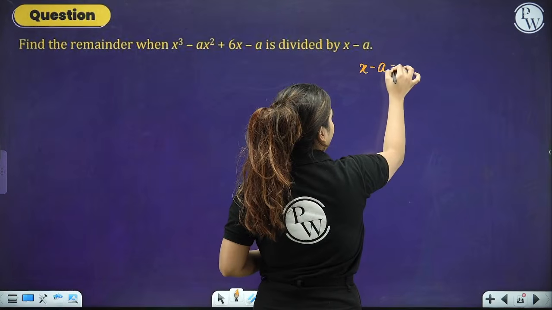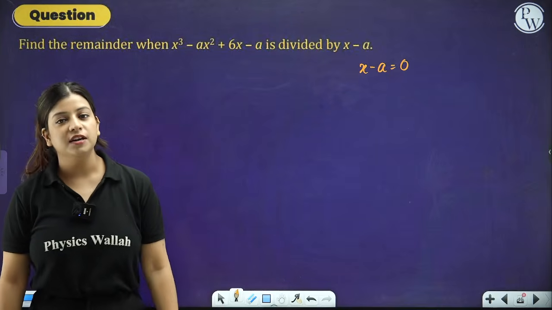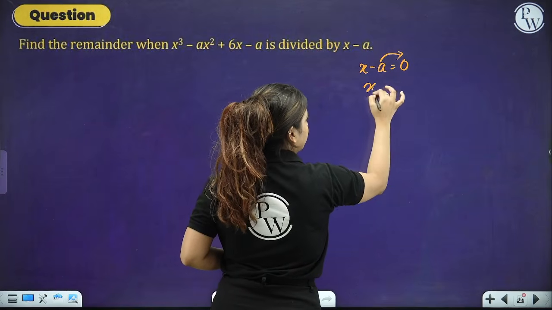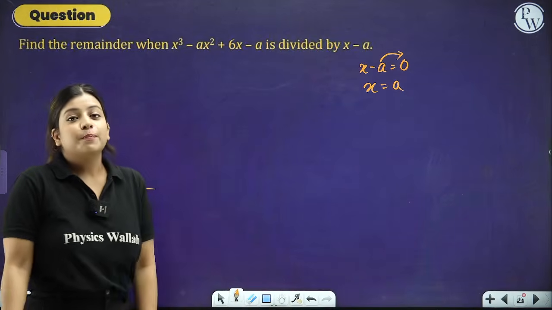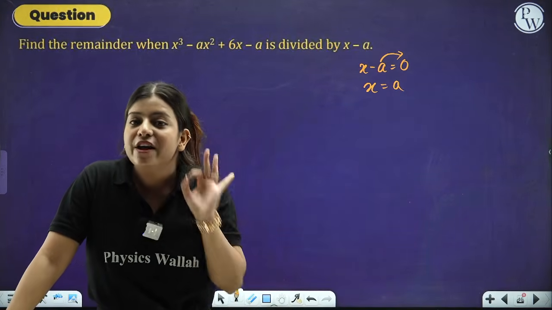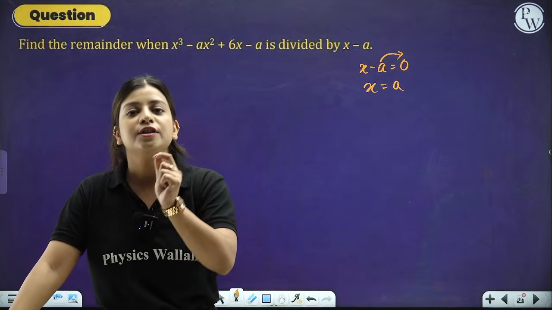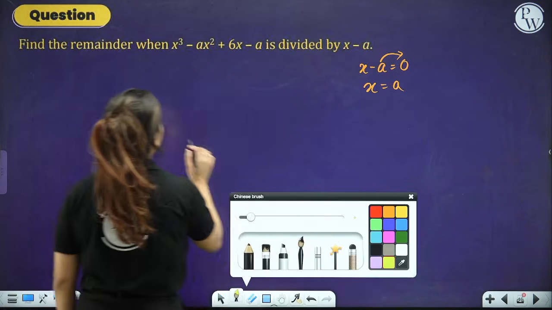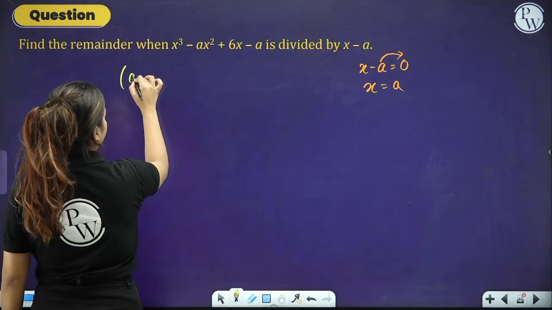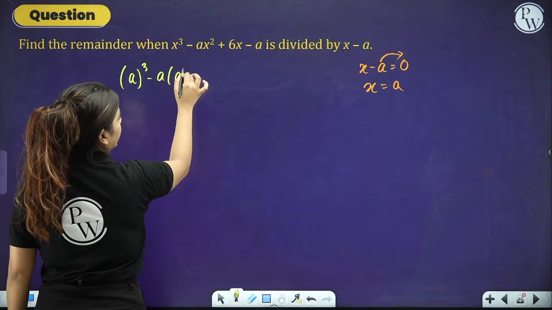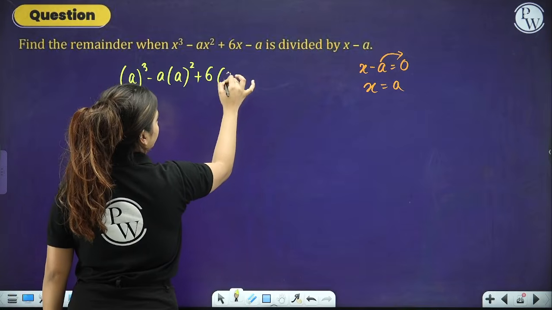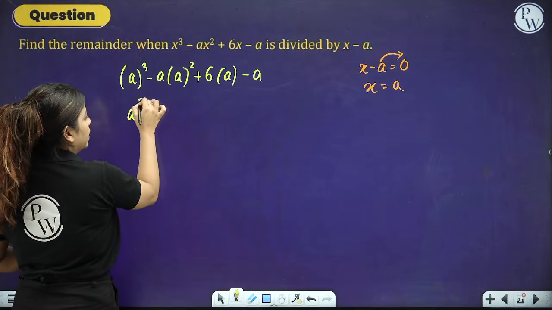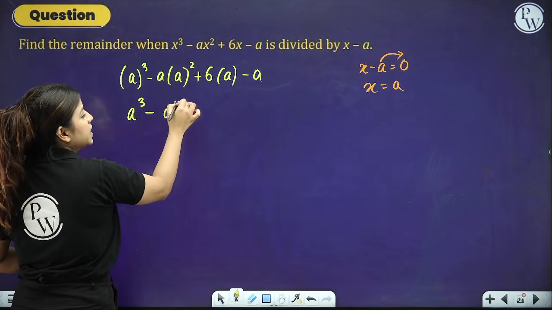Put your divisor equivalent to 0. Once you have done that, you will get the value of x as a. So basically what does this mean? Wherever in the expression you see x, substitute that x with the letter a. So let's do that, people. For example, this means a cube minus a into a square plus 6 into a minus a. Right? A cube is a cube. A square into a is a cube.